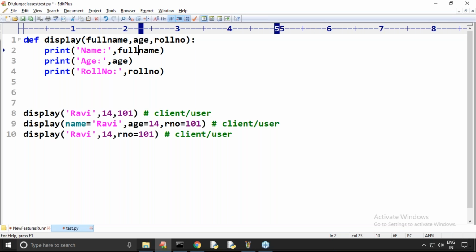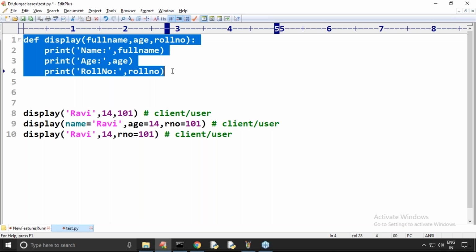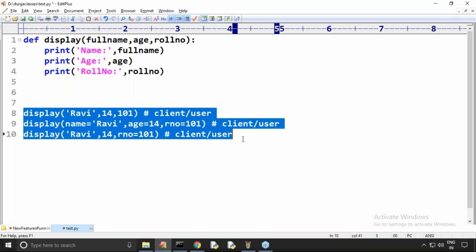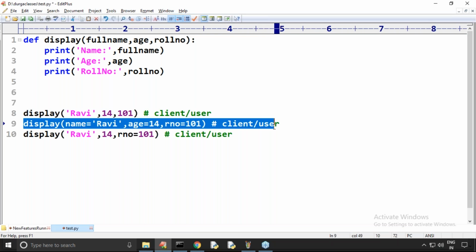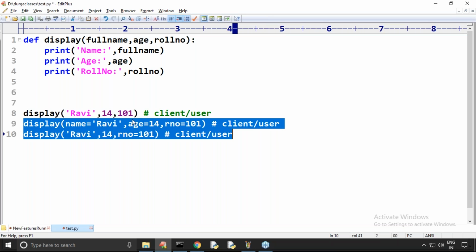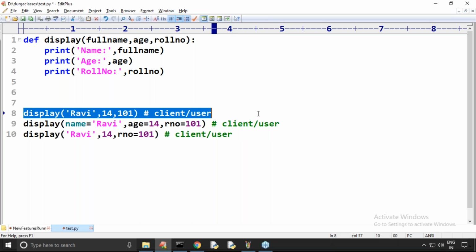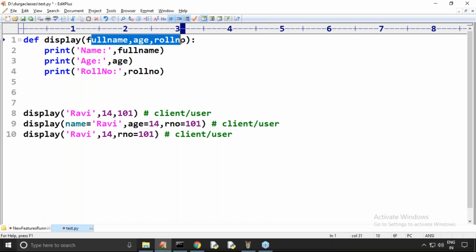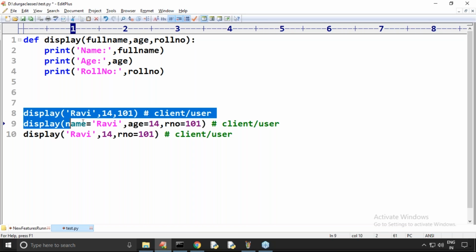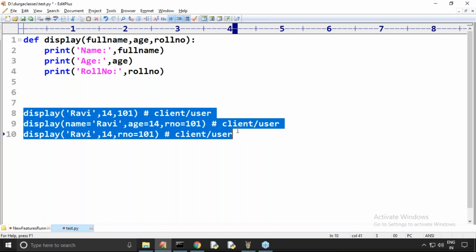Now if I make this type of change, will these function calls work or not? Yes, respond. This one won't work. This one also won't work. But the first one is going to work. So without affecting clients, we are not in a position to change our parameter names. If I change any parameter name, some client function calls may not work. Have you observed?